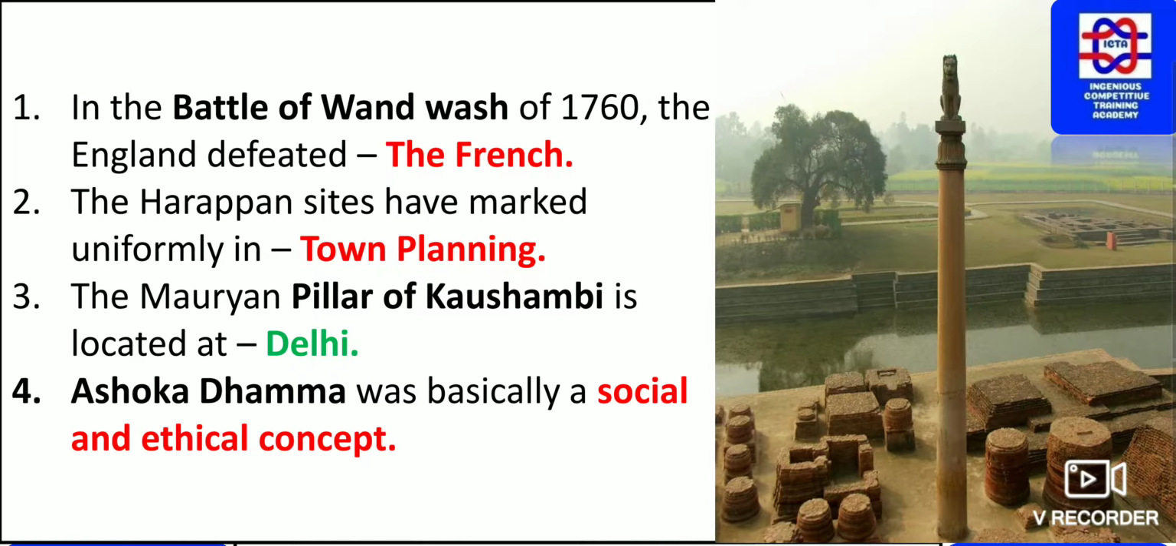The Harappan sites are marked by uniformity in town planning. You have to remember that the Harappan sites are marked uniformly in town planning. The Mauryan pillar of Kaushambi, as you can see to the right, is how exactly the Kaushambi pillar looks. It has been migrated to Delhi. You can see how it looks. At present it is located in Delhi.